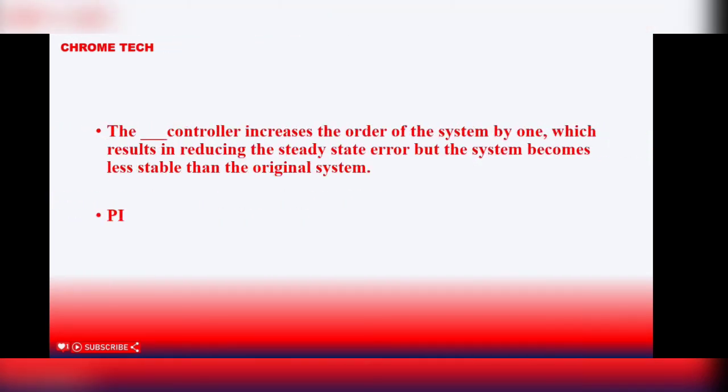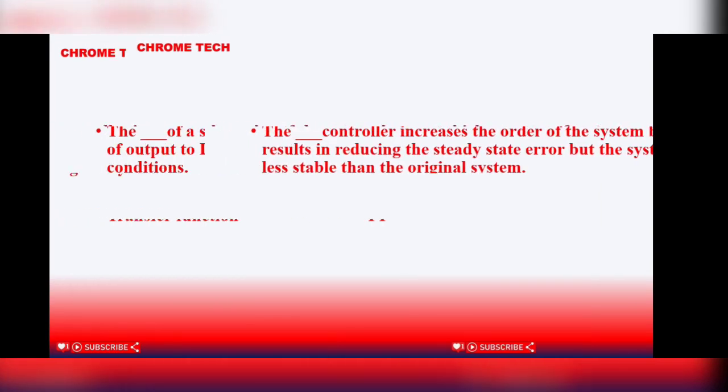The dash controller increases the order of the system by 1, which results in reducing the steady state error, but the system becomes less stable than the original system. PI controller is the correct answer.